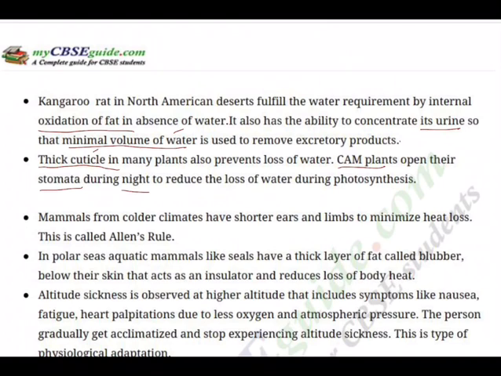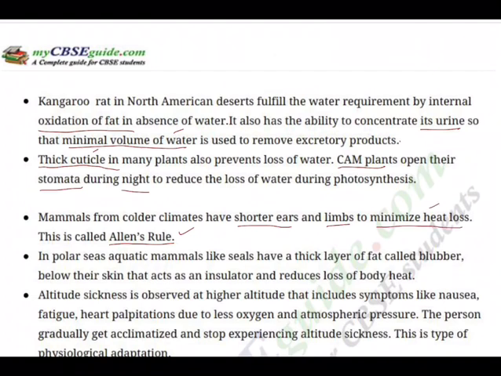Mammals from colder climates have shorter ears. This also you must observe, particularly on the Animal Planet or Discovery channel, if you are a fan of that. The animals in the colder regions will have short ears and short limbs to minimize heat loss. This is called Allen's rule. Allen's rule makes the mammals from colder climates have shorter ears and shorter limbs. What for? Just to minimize heat loss.